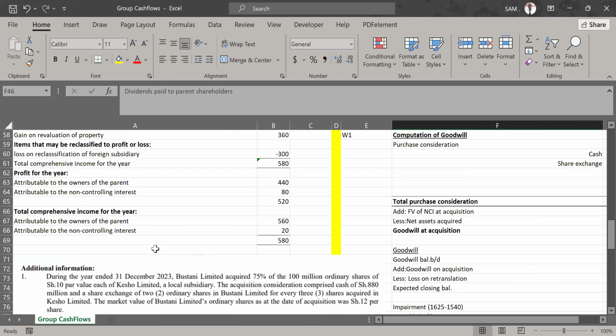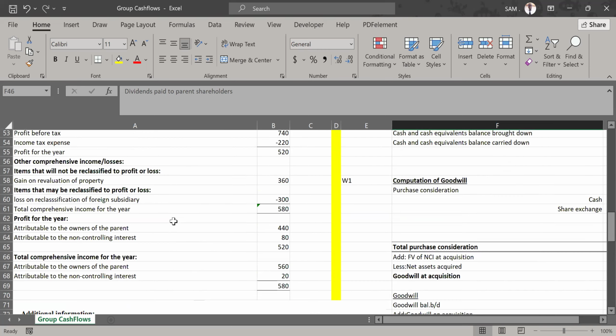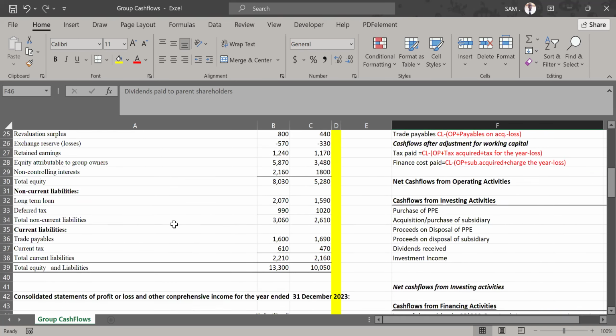So we are in the owners now. How do we see what we paid to our majority shareholders? We must ask ourselves, where do we normally pay dividends from? We pay dividends from the retained earnings.